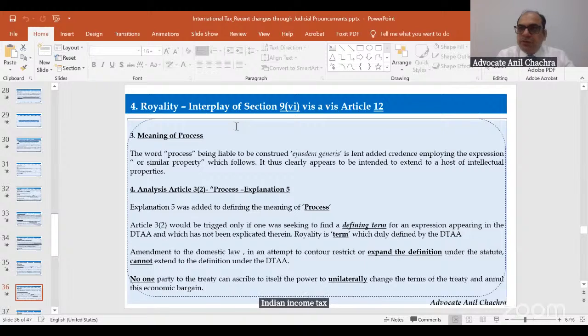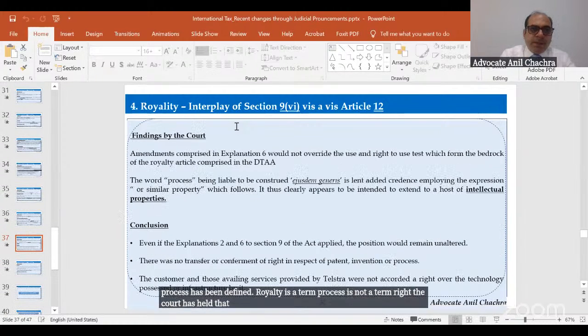So process has been defined to include telecom services, amplification, satellite. The court held that royalty is a term, but process is not a term, first of all. So we can't say that we can take reliance on Article 3. Process has been defined, royalty is a term, process is not a term, right? The court has held that.